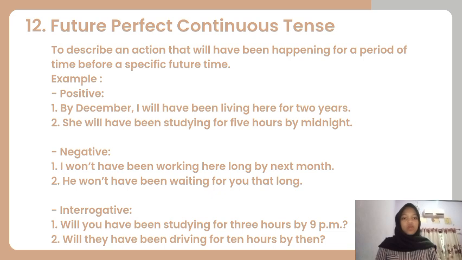Example, in a positive way is, by December, I will have been living here for 2 years. She will have been studying for 5 hours by midnight. In a negative way is, I won't have been working here long by next month. He won't have been waiting for you that long. In interrogative way is, will you have been studying for 3 hours by 9 p.m.? Will they have been driving for 10 hours by then?